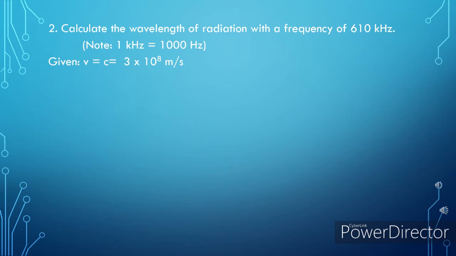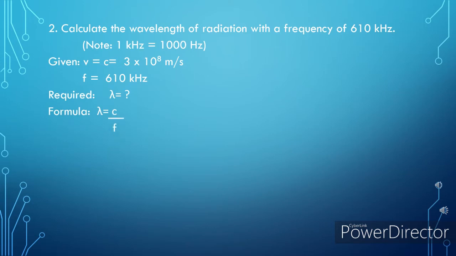And frequency is also given, which is equal to 610 kilohertz. Our unknown, or required, is the wavelength. For our solution, we're going to use the formula lambda, or wavelength, is equal to c, the speed of light, divided by f, which is frequency.